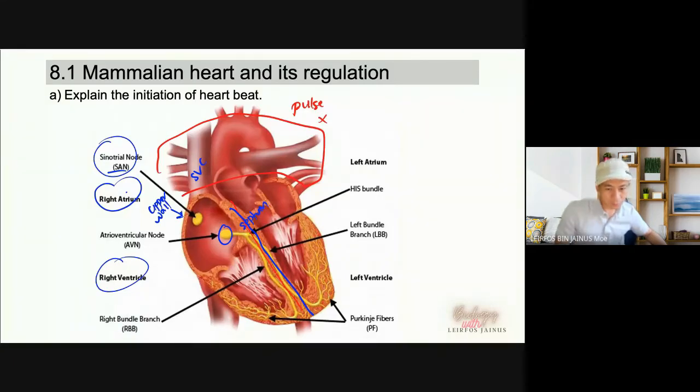Down the septum, we have the left and right bundle branches, also called the bundle of His. Then at the bottom we have the heart apex, and the nerve fibers here are called Purkinje fibers.